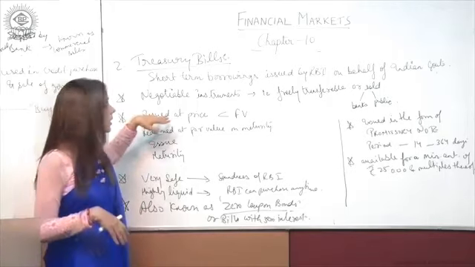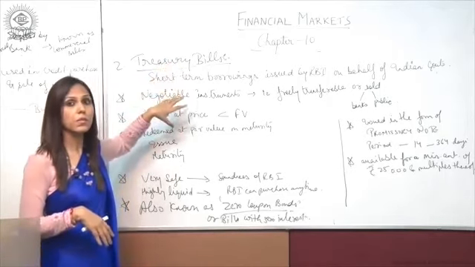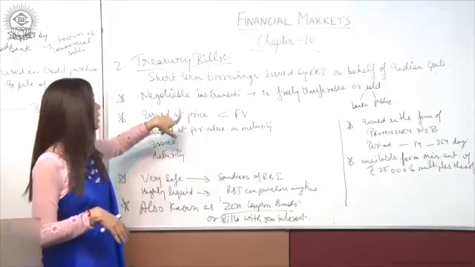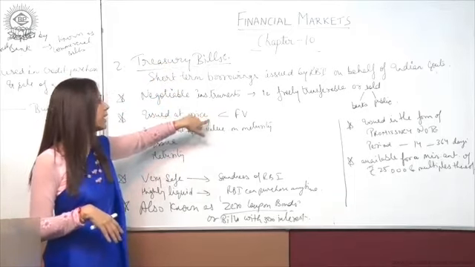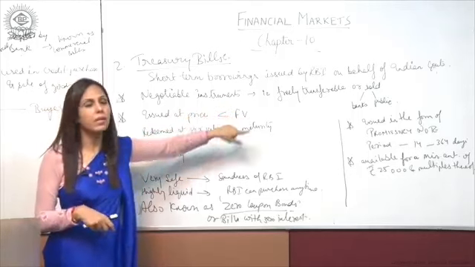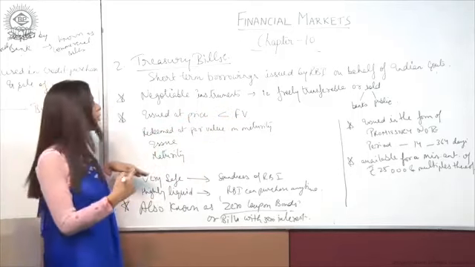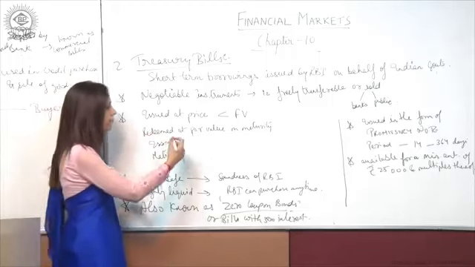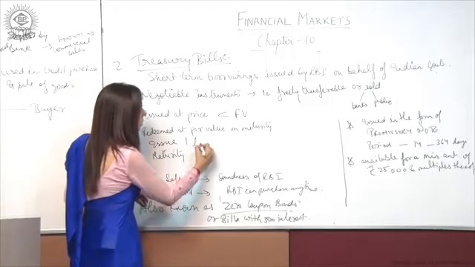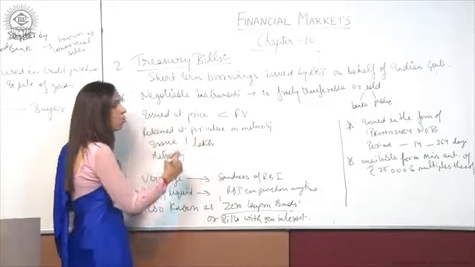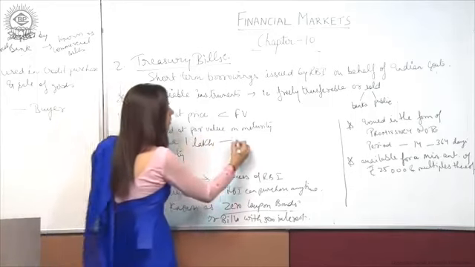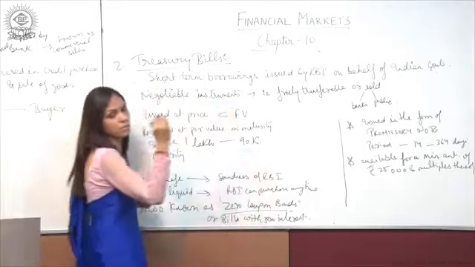Next, these treasury bills are issued at a price less than the face value, right? For example, if the face value of the treasury bill is 1 lakh, they will be issued at 90,000, right?